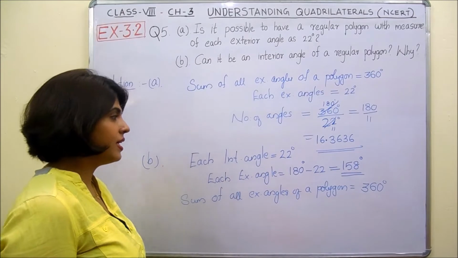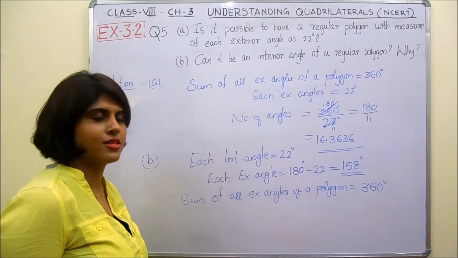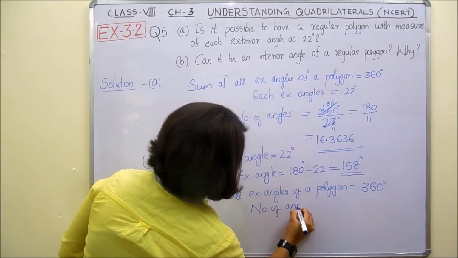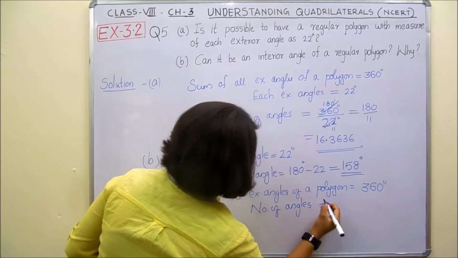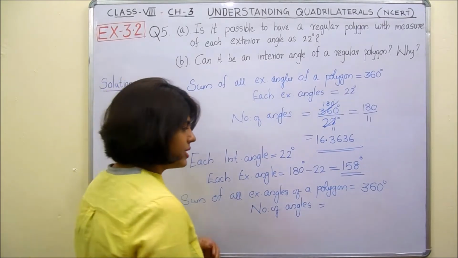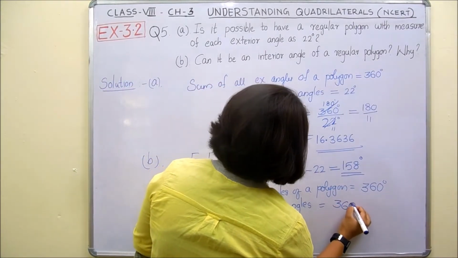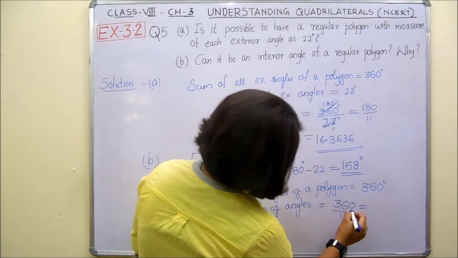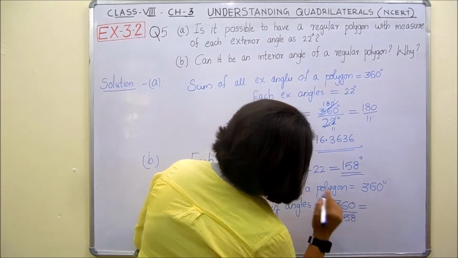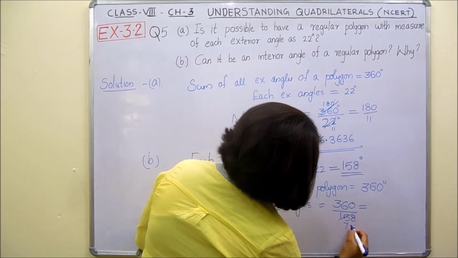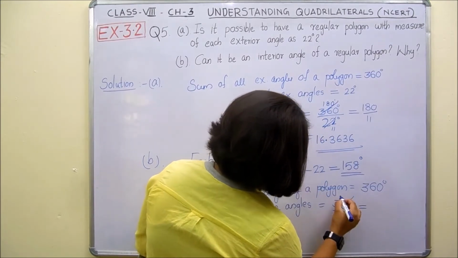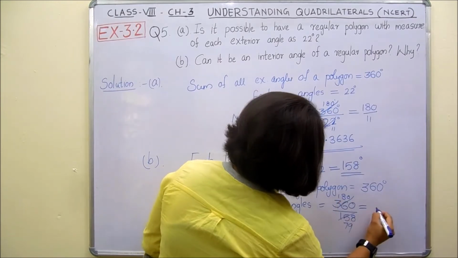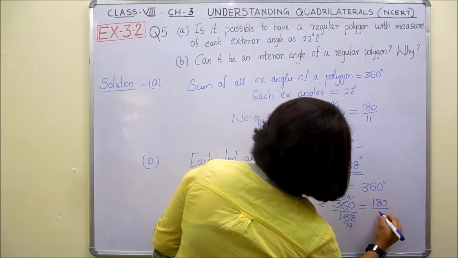Then what would be the number of angles? The number of angles would be the sum of all exterior angles divided by each exterior angle. That is 360 divided by 158. What would be its value? 2 will go in 15, 7, then 89. Here 2 will go 1, 8, okay 80. That is 180 by 79.